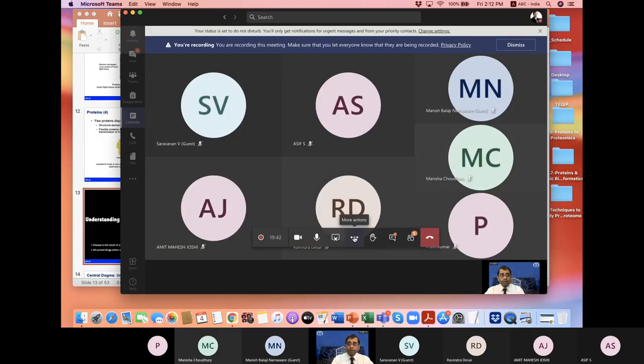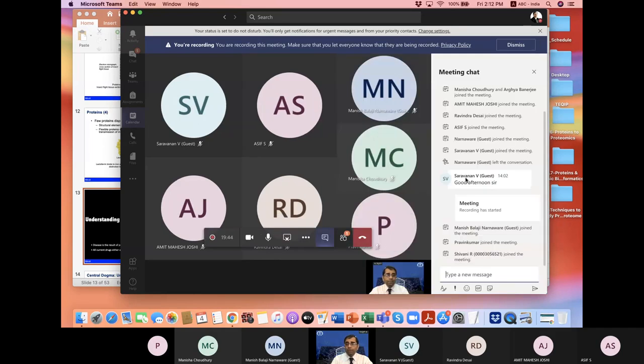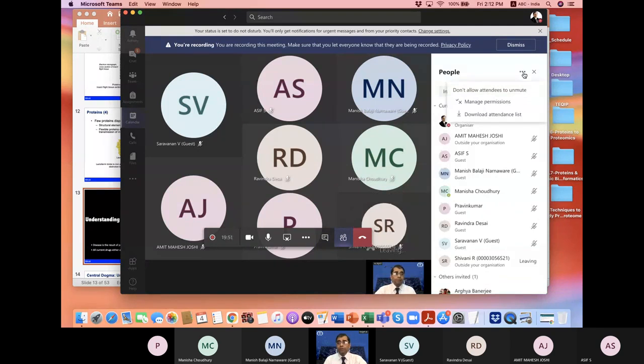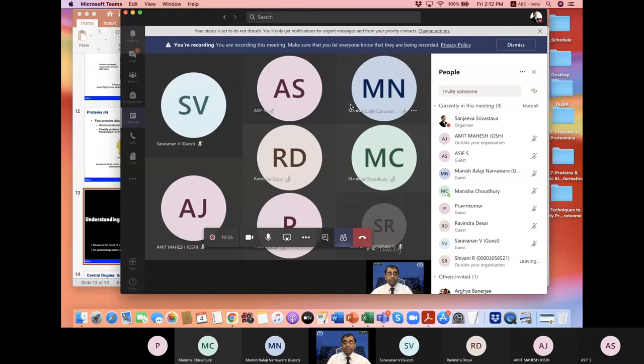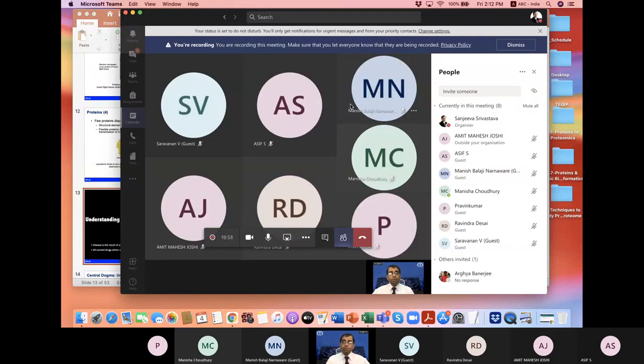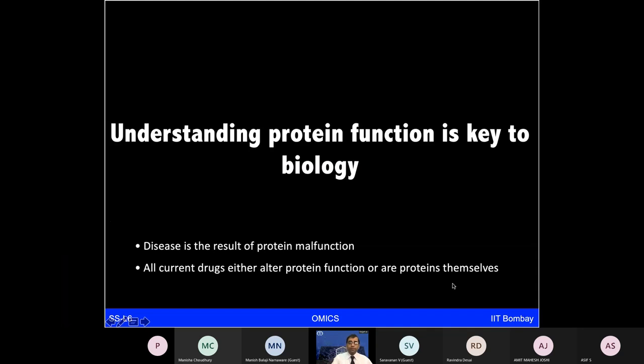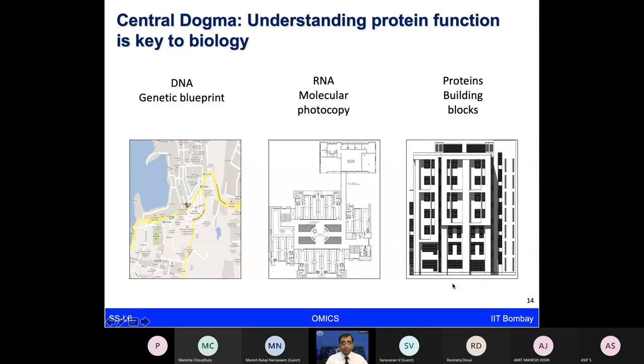So I'm hoping some of these things, though quite basic, at least give all of you the perspective of how one should think, before going to the very big picture of complex technologies, about first putting the information in a basic format and looking at the very crucial elements, starting from amino acids and proteins, where we are trying to relate this information in the central dogma, where information starts from the genetic blueprint.